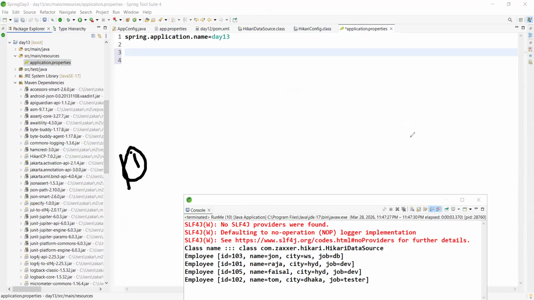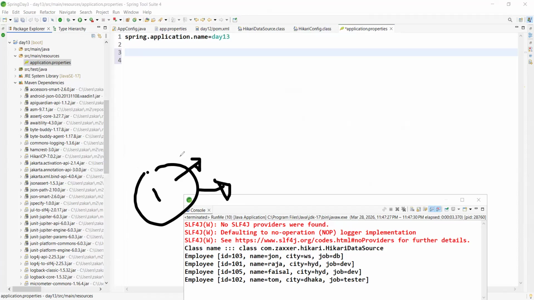I'm sorry for that. What does auto configuration mean? Auto configuration means some object will be created automatically. You got the point? I repeat again, some objects will be created automatically, not all objects. Many predefined objects will be created automatically. Among them, one of them is the DataSource. You got my point, boss?